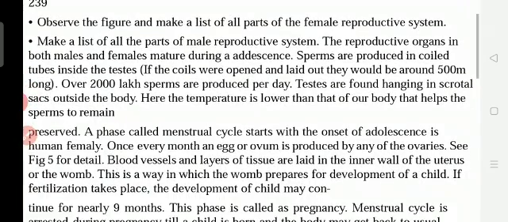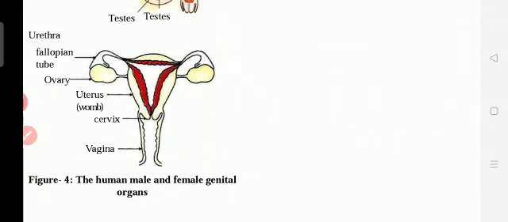Next one, observe the figure and make a list of all parts of the female reproductive organ. Understand? These diagrams are also important, so learn them, and this lesson is always important. Surely you will get questions from this lesson for 5 marks or 3 marks, everything. Okay, so uterus, womb, cervix, and vagina.